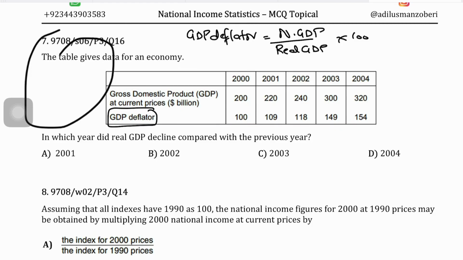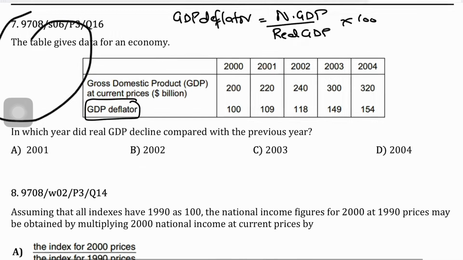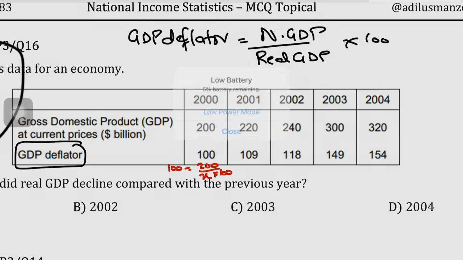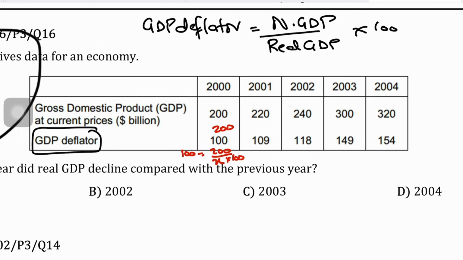So let's calculate real GDP, right? For the base year 2000, if you were to calculate the real GDP, it would be using this formula. GDP deflator equals 100, divided by nominal GDP, which is 200, divided by your real GDP, which is X, times 100. And the value of your real GDP, X, would be 200 times 100 divided by 100, which is 200. Like I said, the real GDP would equal your nominal GDP if there's no inflation. When the GDP deflator index equals 100, it means there's no inflation, and so nominal and real GDP are the same.